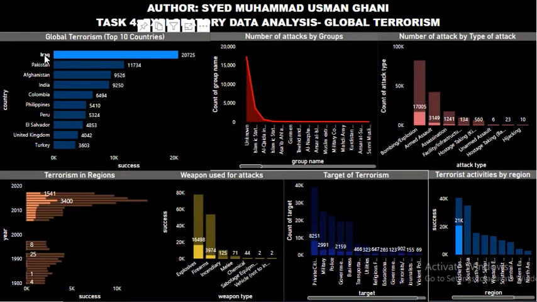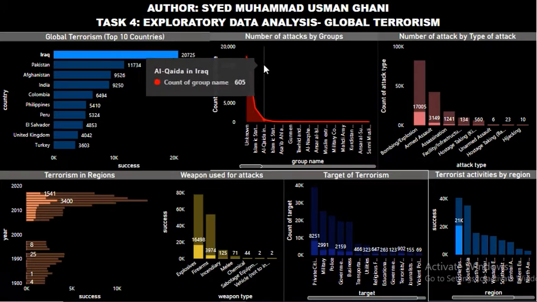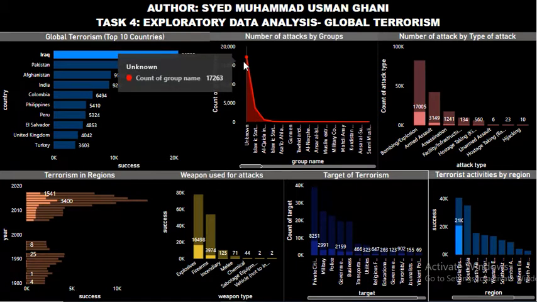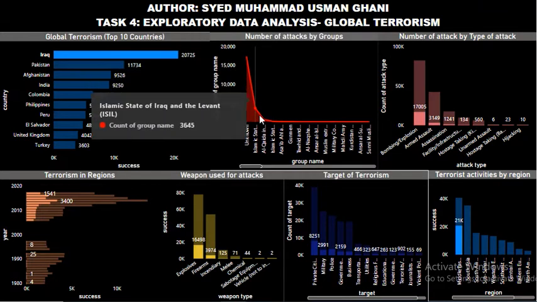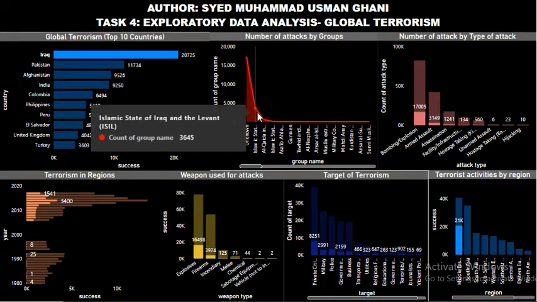Yes, now this is Iraq. We have clicked on Iraq. It's a Middle Eastern and North African state. Basically it's a Middle Eastern state. And now let's see what the groups involved in the terrorist activities are. So you can see that the unknown groups are tagged 17,263 times and none of them declared their identity. The second group that was involved in the terrorist activities was ISIL, Islamic State of Iraq and the Levant.